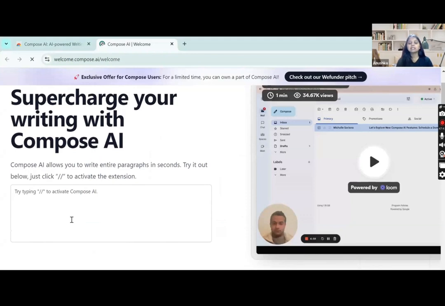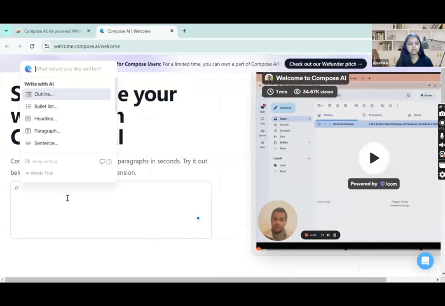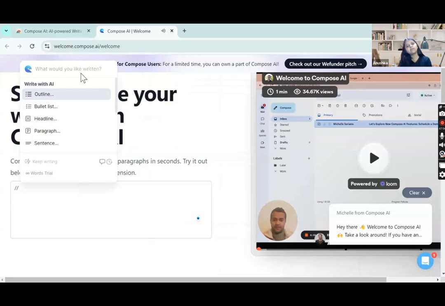Now here we can just compose one email. It is saying, try to type backslash 2 times and then you can write your prompt, right? So we'll just do this 2 times backslash and we will be writing a prompt. Okay, so let's say we have to draft an email to our HR for the sick leave application.